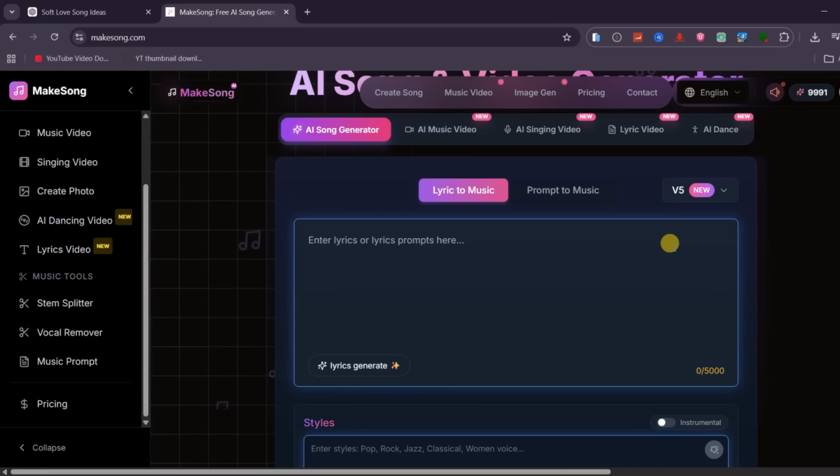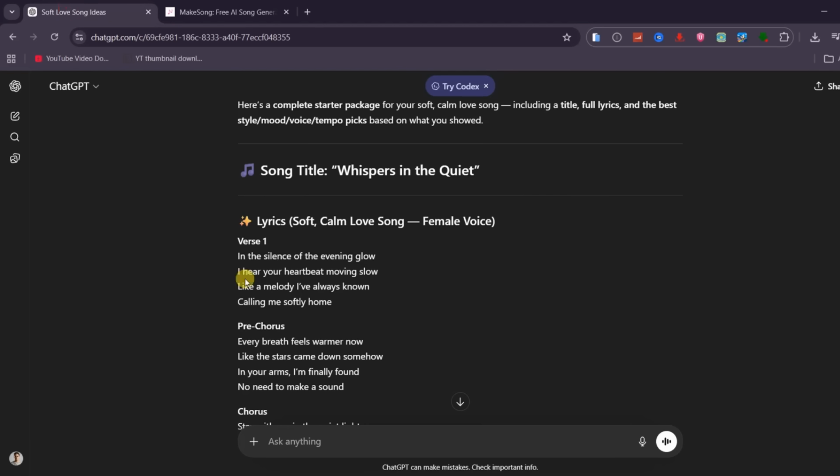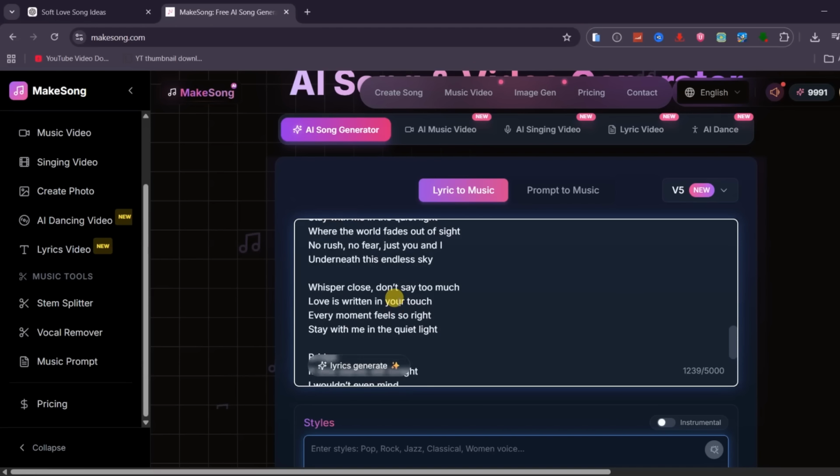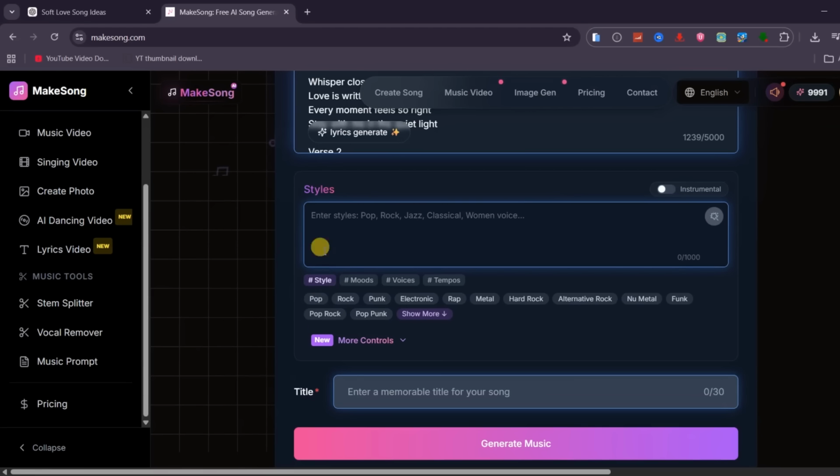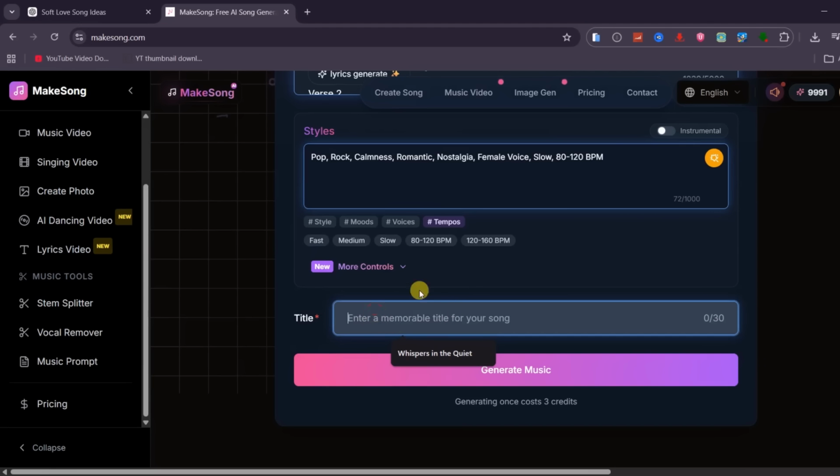I'll start with lyrics to music. If you don't have lyrics, you can click here for inspiration, or even use ChatGPT to generate them for you. I already have mine prepared, so I'll paste them in here. Next, you've got customization options like style, mood, and tempo. Just pick a few keywords that match the vibe you're going for and choose your preferred voice. I'll go with a female voice, then add a title for the song.